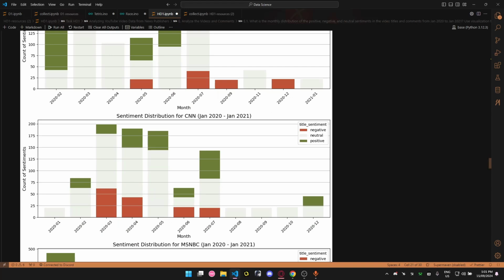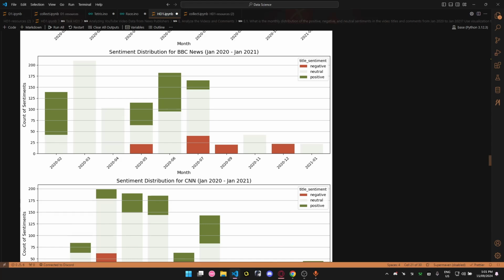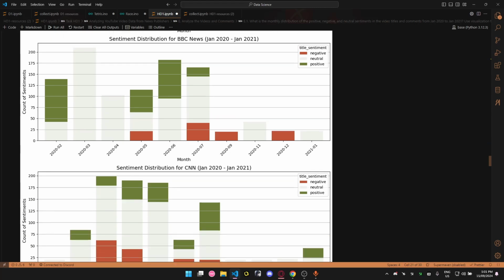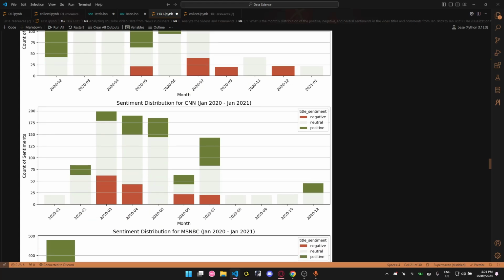CNN shows a pretty balanced distribution, not as balanced compared to BBC News, but pretty balanced. There are also pretty balanced opinions between neutral and positive sentiments through the months, especially in the first half.